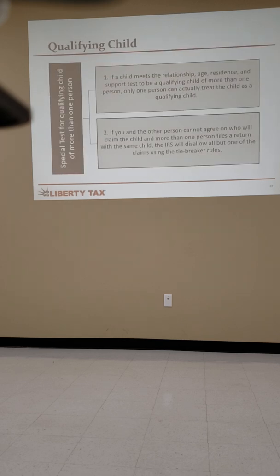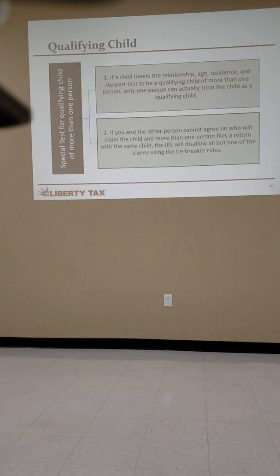Okay. Special test for qualifying child of more than one person. If a child meets the relationship, age, residence, and support tests to be a qualifying child of more than one person, only one person can use this child. That's what that's saying. You can't be on 2 returns, guys. You can be on one. That should just be a given. This is talking about the tiebreaker rules.